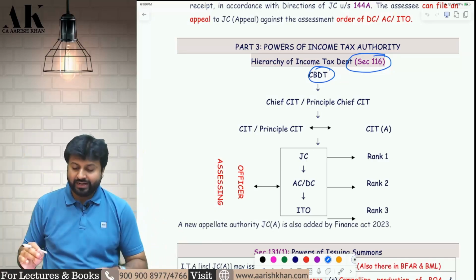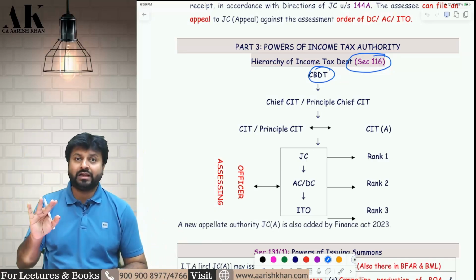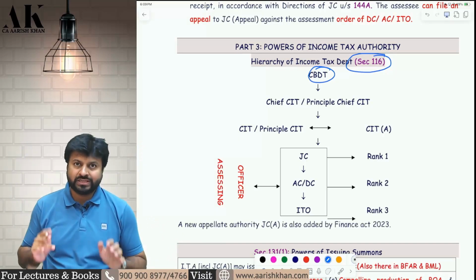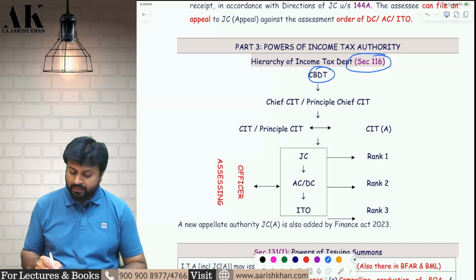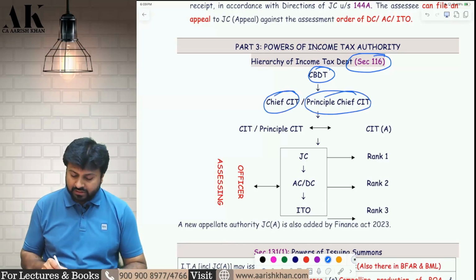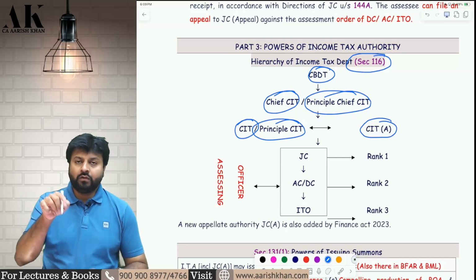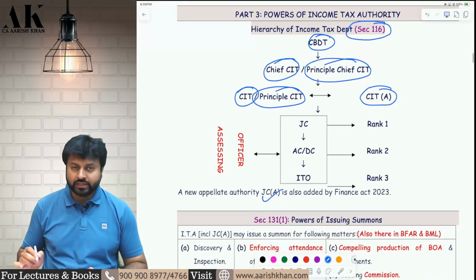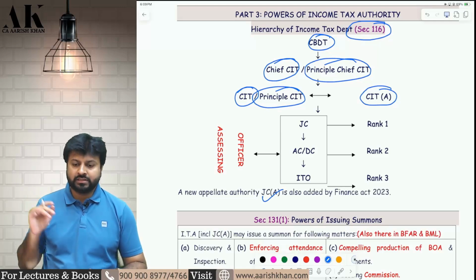Nobody is above her in the Finance Ministry, at least in the Income Tax Department. So CBDT is the topmost income tax authority who is actually into the day-to-day functioning. Then Chief Commissioner, Principal Chief Commissioner, then Commissioner, Principal Commissioner, and then CIT appeal is also there. Now one more authority has been added by Finance Act 2023, and that is called Joint Commissioner appeal. Very recently, last year, they have added it.